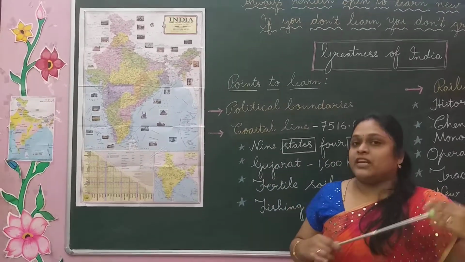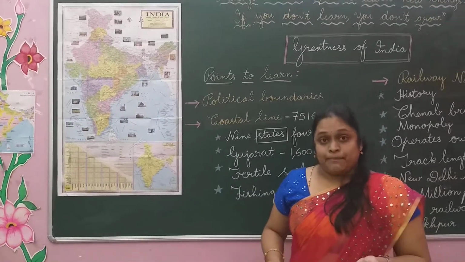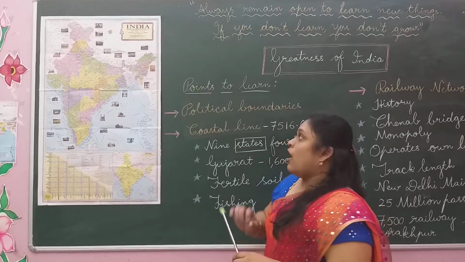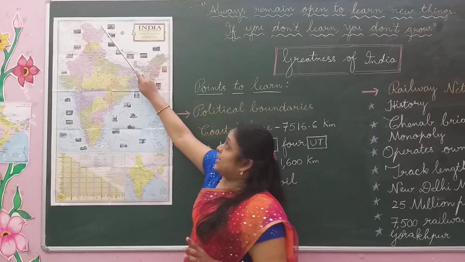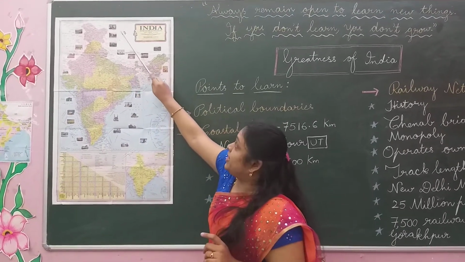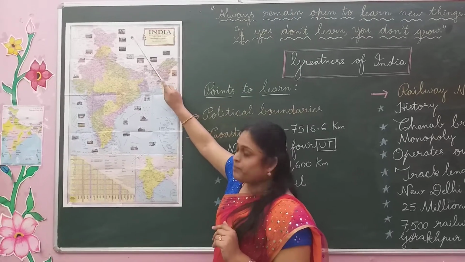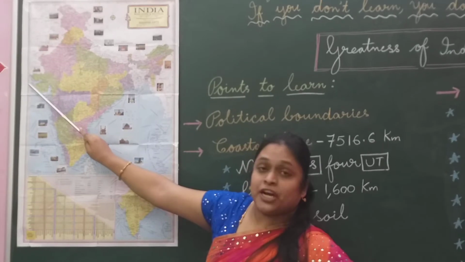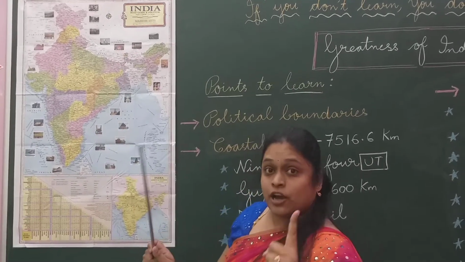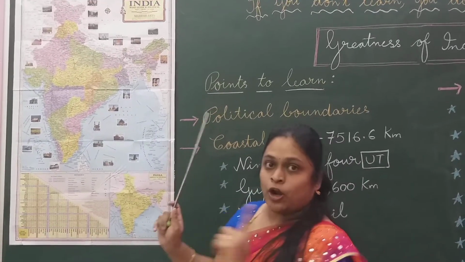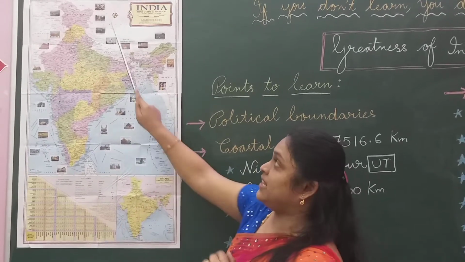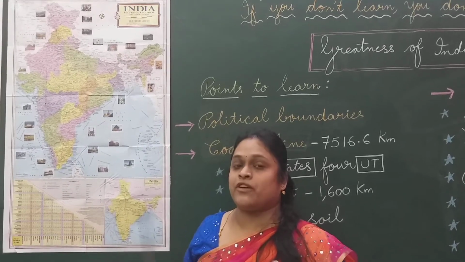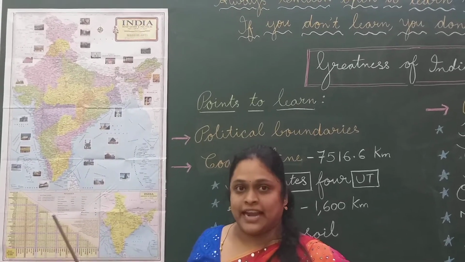On any map, whether it might be a world map, state map or any regional map, first thing you must remember is the direction. Always remember that north direction will be on the top. North always will be on the top, south at the bottom, east towards your right and west towards your left. These directions are when you face the map. When you are looking at the map, these are the directions you must remember. These directions will not change from one map to another map.